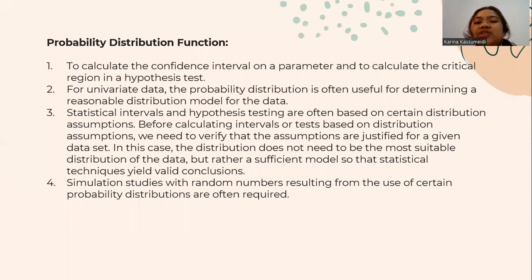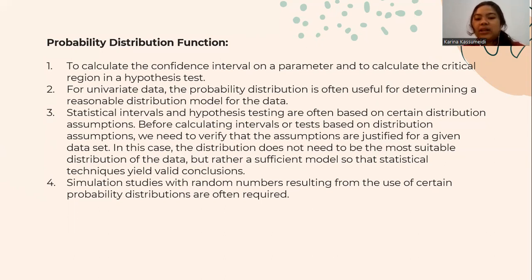What is the probability distribution function? There are four functions. The first one is to calculate the confidence interval on a parameter and to calculate the critical region in a hypothesis test. Second one is for univariate data. The probability distribution is often useful for determining a reasonable distribution model for the data. Third one is statistical intervals and hypothesis testing are often based on certain distribution assumptions.